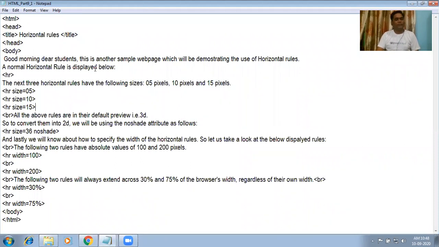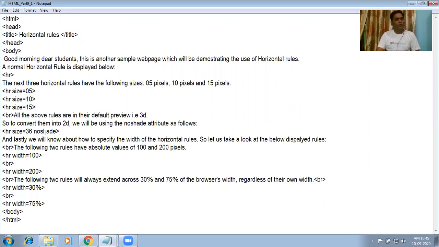Good morning, dear students. This is another sample web page which will be demonstrating the use of horizontal lines. Here in the video, we have given the HR size. There was HR size 12, 36 and 72, but here I have changed it to 5, 10 and 15, and you will see the result and other things as well.